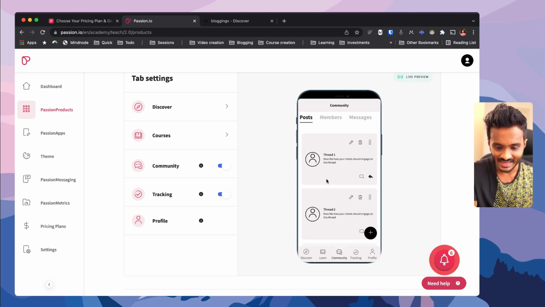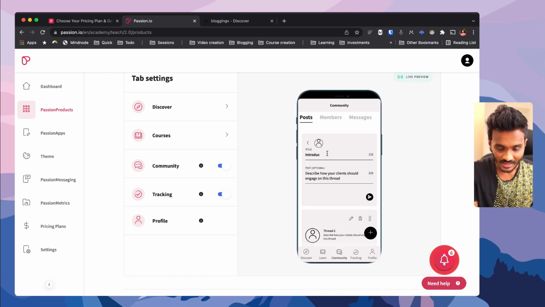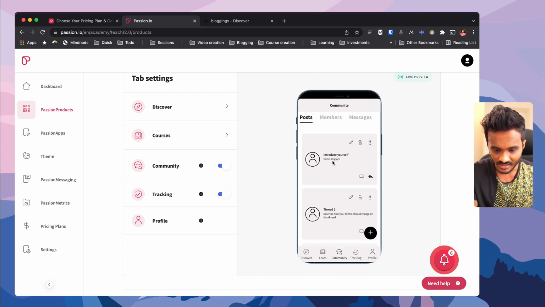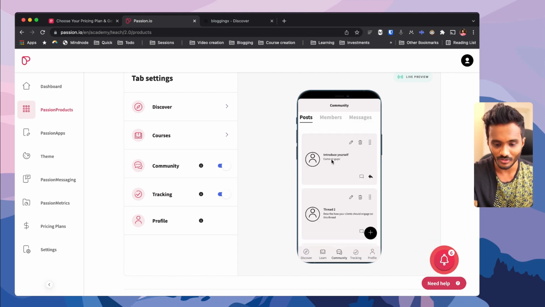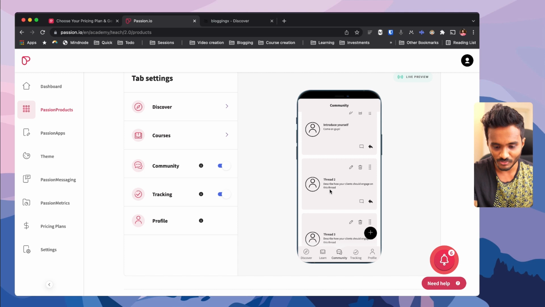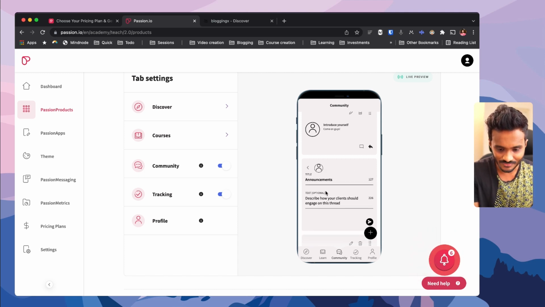And here I can create multiple threads wherein we can involve in discussions. I can add something like introduce yourself. Come on guys. Let me go back. People can click on this thread and type in a message like hi, right? And again, there is no multi-threaded option. There can't be thread within a thread. This is like a WhatsApp group, okay? Introduce yourself is one WhatsApp group, and you have another thread that you can ask for something like announcements. Again, announcements will be made through their notification or passion messaging that I will be going through.